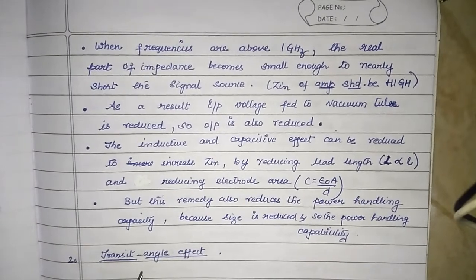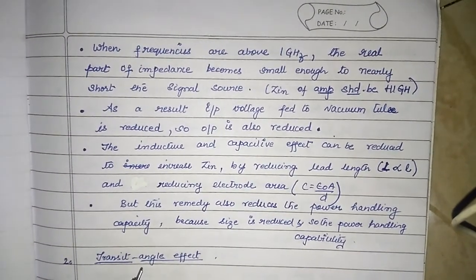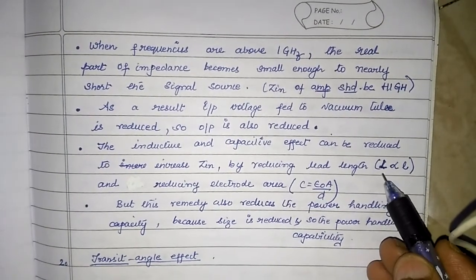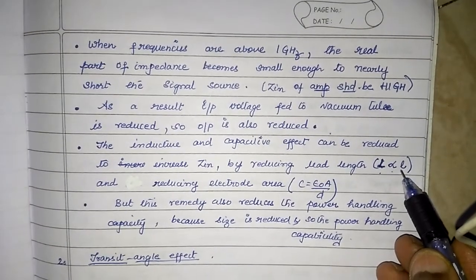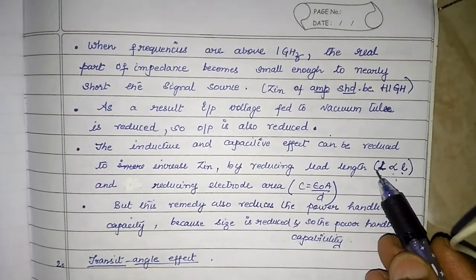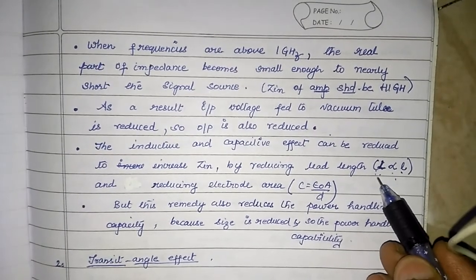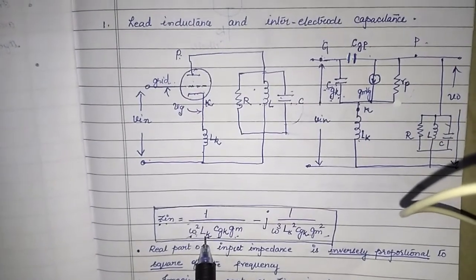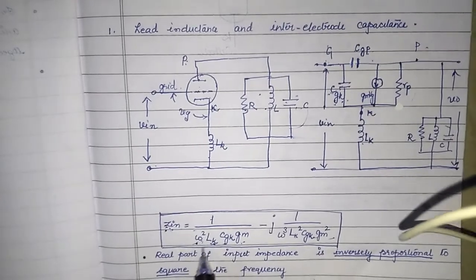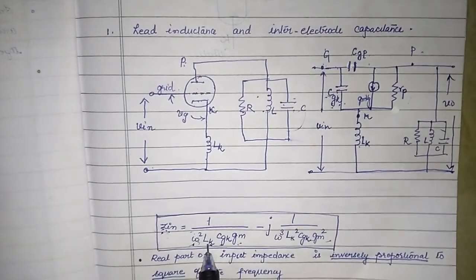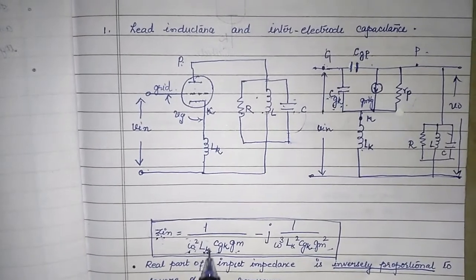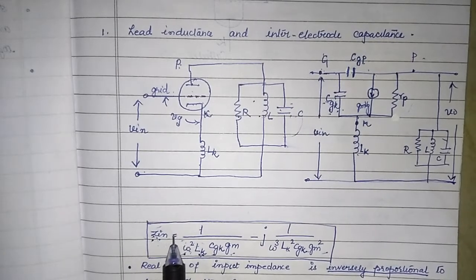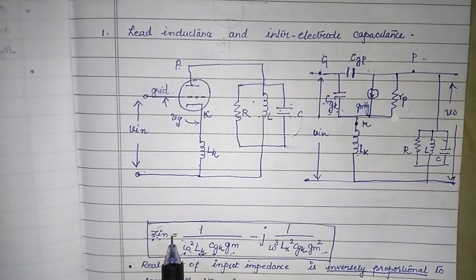So if we want to reduce the inductive effect and the capacitive effect, we have to reduce Lk and Cgk, isn't it? So if we want to reduce inductance, what can happen? You all know that the inductance is directly proportional to the length of the conductor. So if the length of the conductor is reduced, inductance will reduce. So if inductance reduces, you have seen that the input impedance will increase. Though with increase in frequency Zin is decreasing, if you reduce Lk by reducing the length, Zin can increase, so that your fall of gain at high frequencies can be under control to some extent.